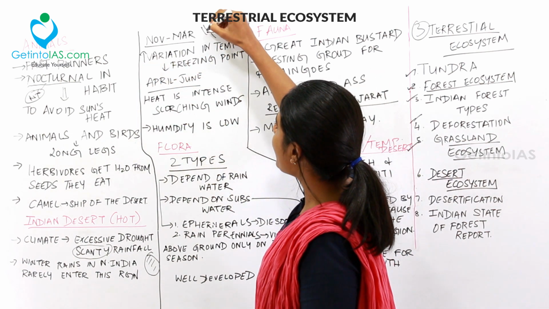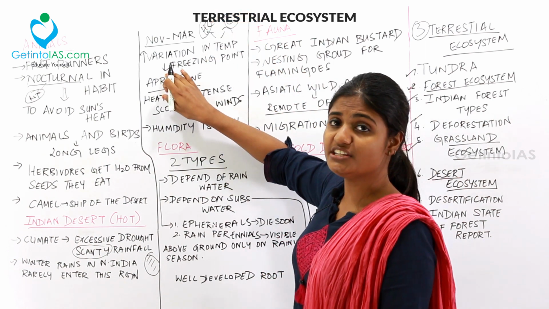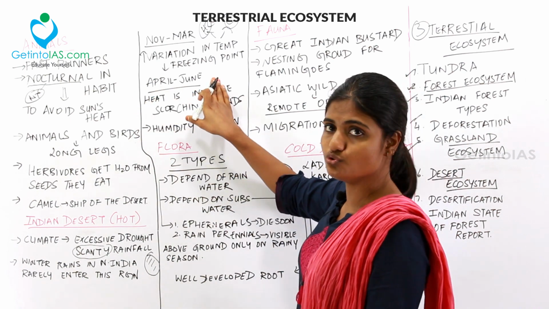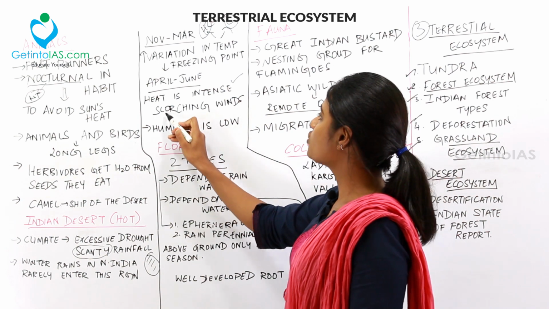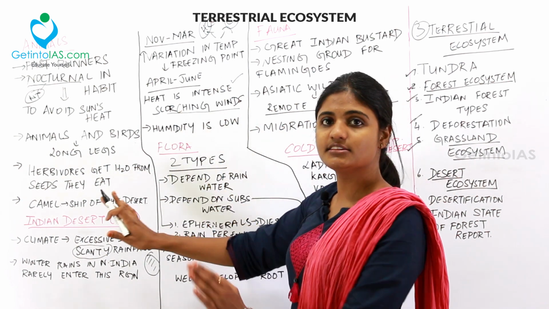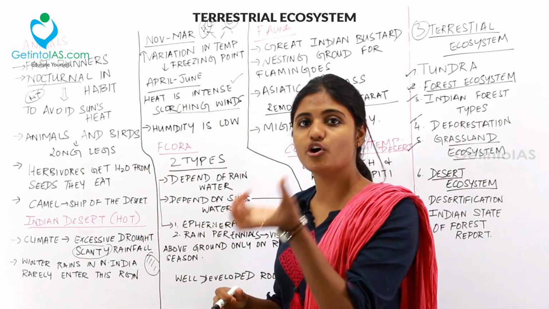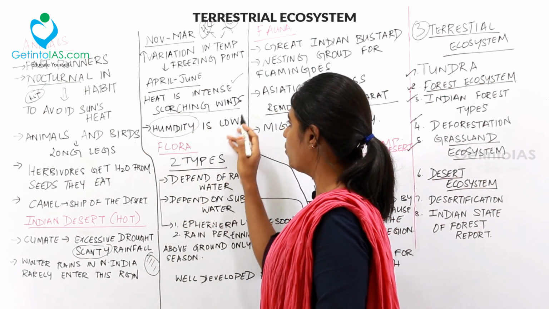The hot and cold extremes will be high, and it sometimes reaches below freezing point. Then from April to June, the heat is intense. There will be a large amount of heat and scorching winds will prevail in that region. And in the Thar Desert, the humidity is very low. Humidity is the amount of moisture present in the atmosphere. So that will be very low.